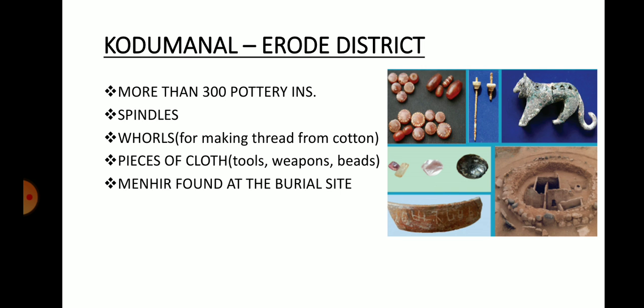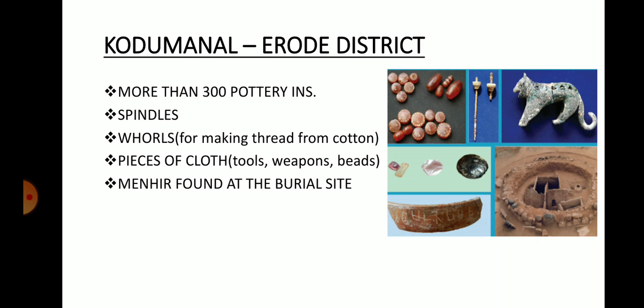And finally, the last place is Kodumanal, which is located in Erode district. Okay, so in Kodumanal, nearly 300 pottery inscriptions were found in Tamil Brahmi script. And also archaeologists have discovered spindles and whorls. Look at the second picture.